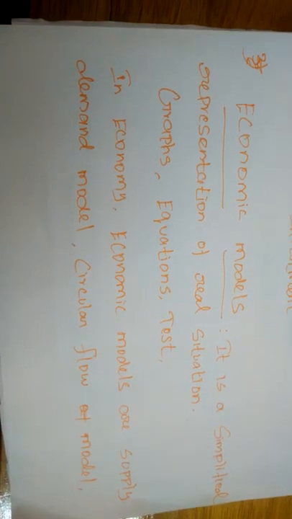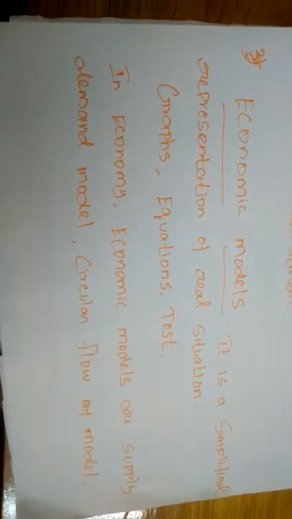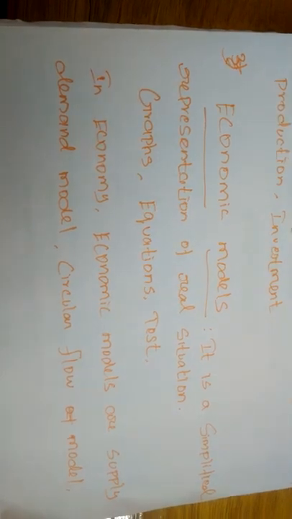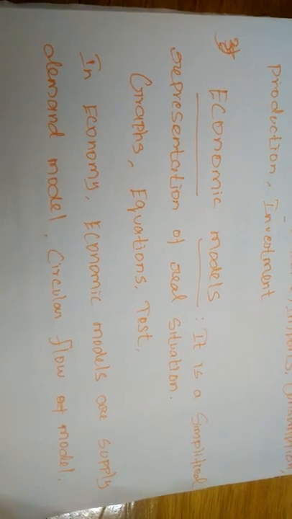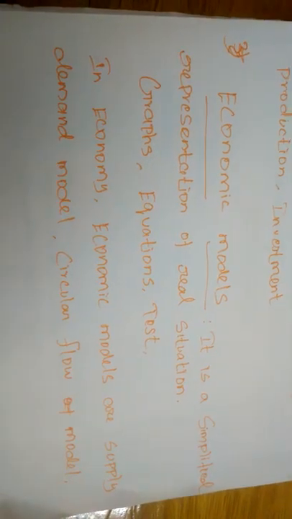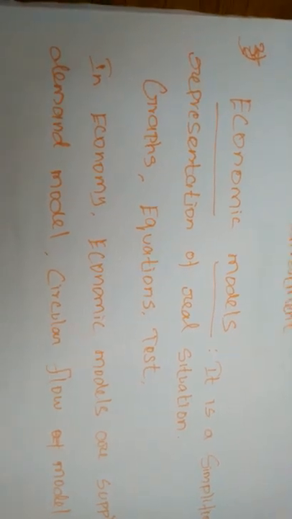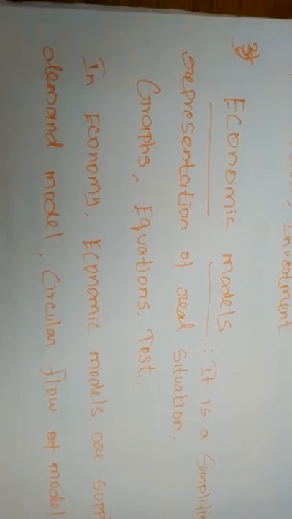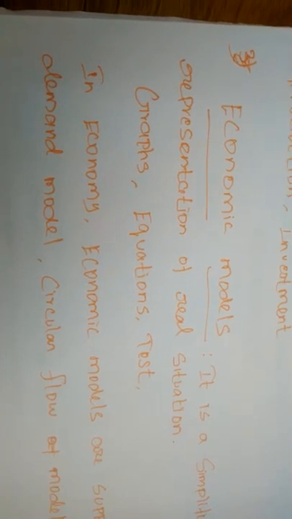Otherwise, there are other sectors also: the household sector, firms and government, and some external activities. So how the national income or the flow of income is connected with each of the sectors. It shows flows of income, goods and services, and factors of production between economic agents such as firms, households, government and nations.